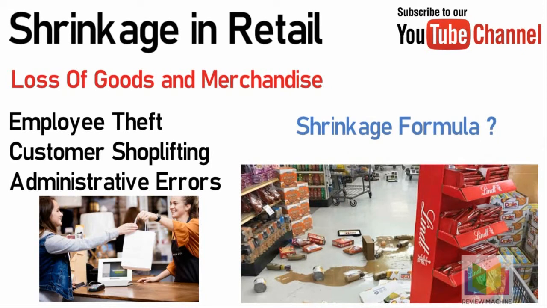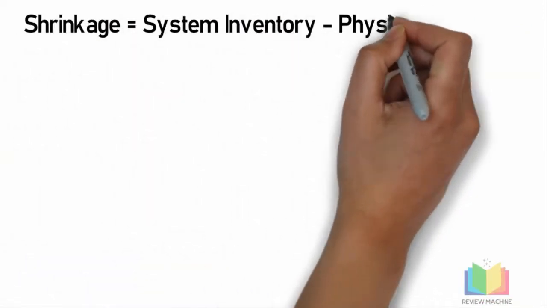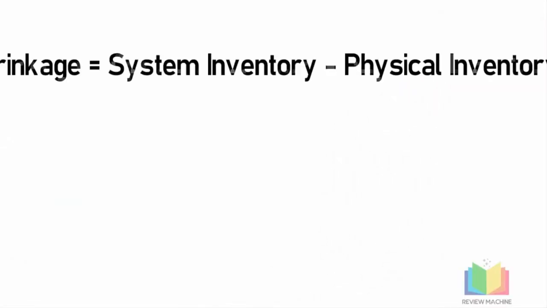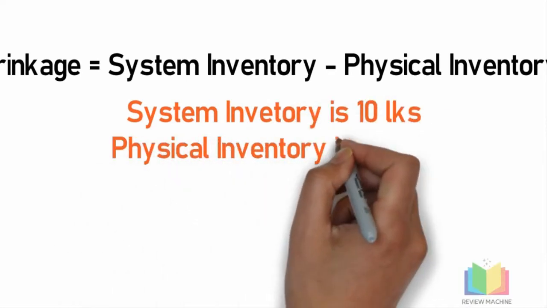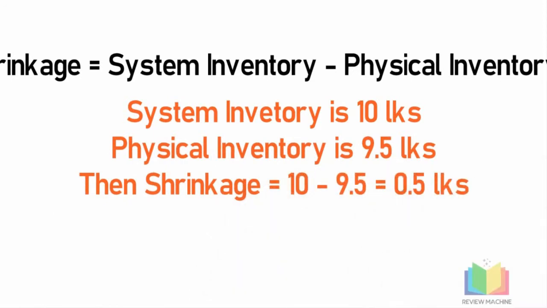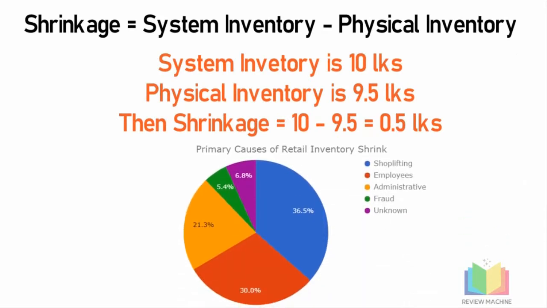Now let us understand how we can calculate shrinkage. Shrinkage is the difference of recorded inventory, that is system inventory, minus physical inventory that is available on the floor. For example, if the recorded inventory or system inventory is 10 lakhs and on the floor you find stock worth only 9.5 lakhs, then the difference is 10 lakhs minus 9.5 lakhs, that is 50,000, and that will be the shrinkage.